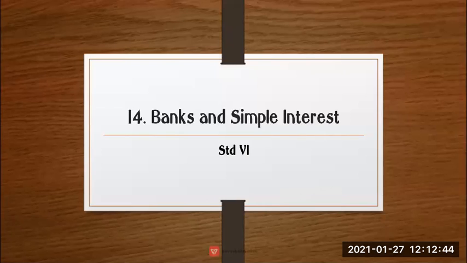A bank is a financial organization. It is related to finance, and finance means it is related to money. We put our money into the bank for safety.